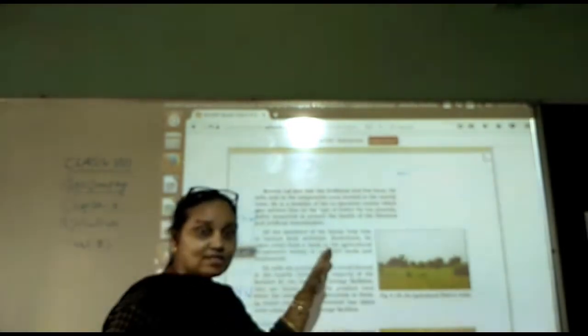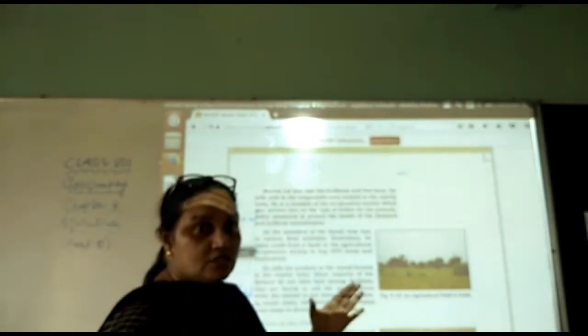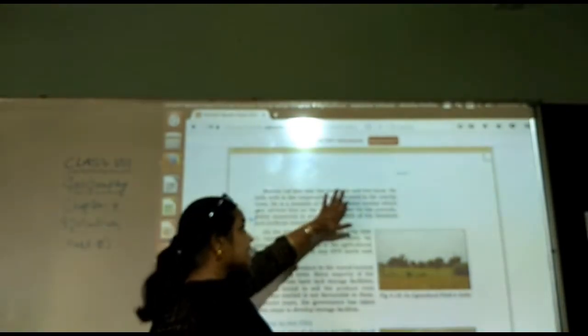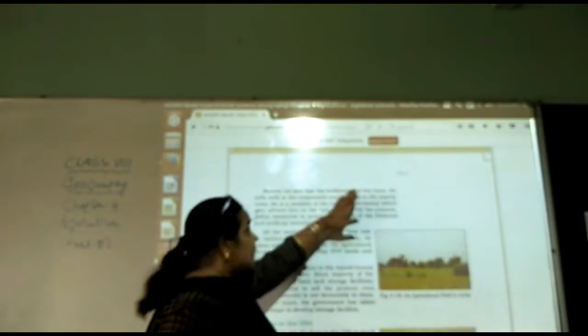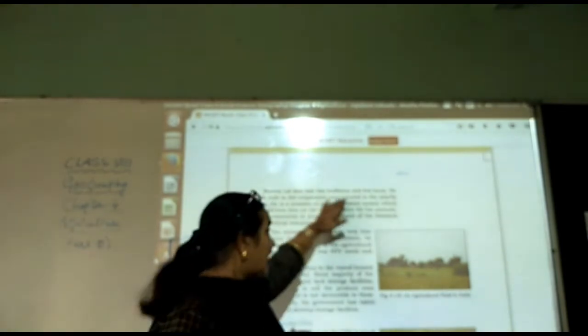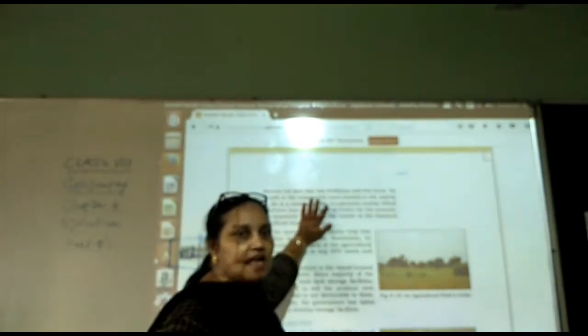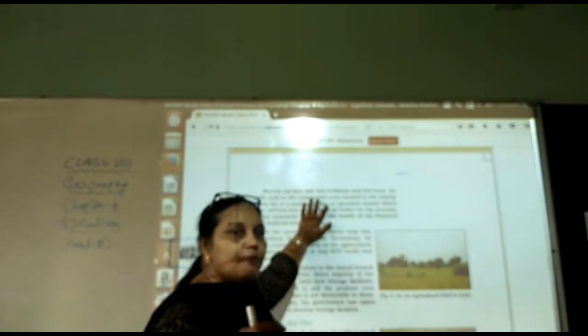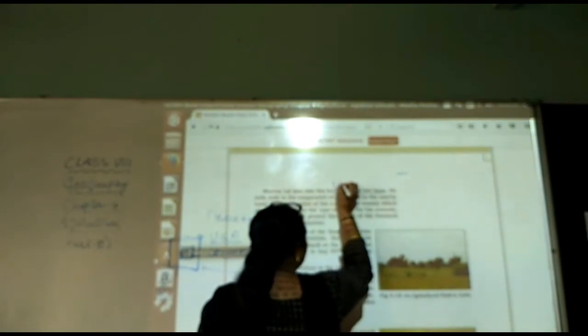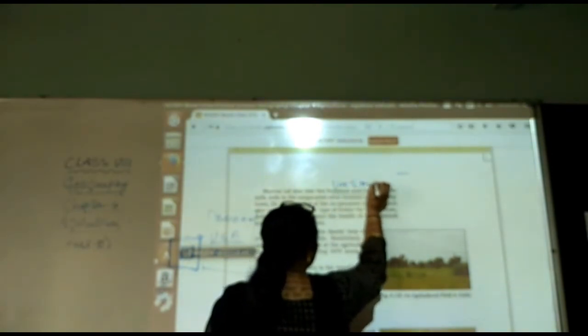Munna Lal also has two buffaloes and a few hens. This is an added income, livestock, and I told you in the beginning of the chapter the meaning of agriculture. If he has buffaloes, he will fetch a good amount of milk. If he has hens, then eggs or chickens will be provided. So this is livestock. You can see that it is livestock, and he has it.